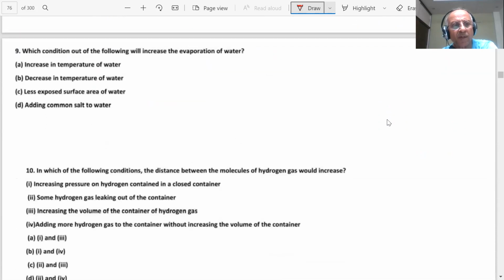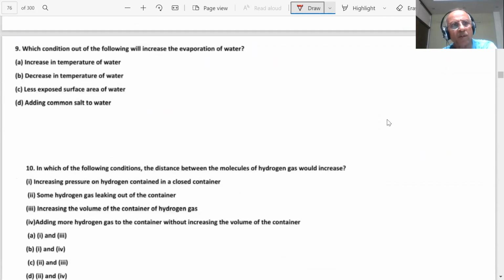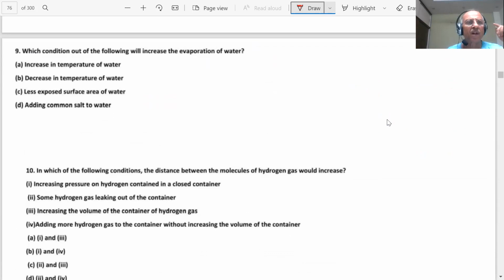Okay, students. Be very careful in answering the question. Which condition out of the following will increase the evaporation of water? Again and again, there are certain conditions which we talk about for evaporation.